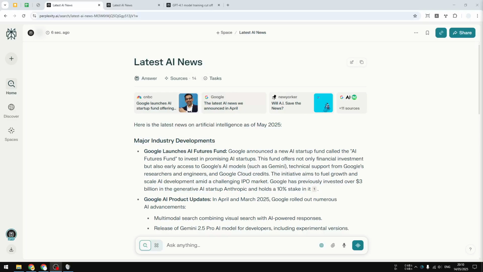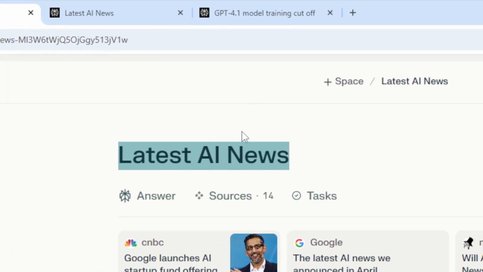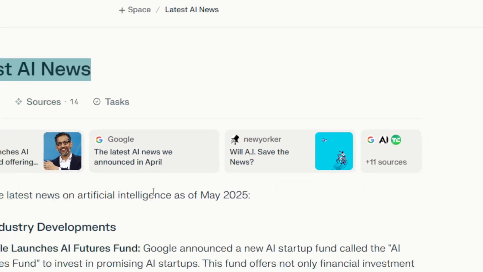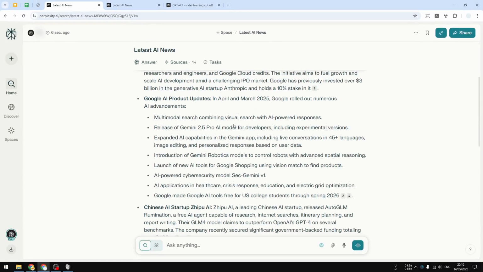So this is the answer that Perplexity gave me when I asked something about the latest AI news. And as you can see, it is able to read some pages from the internet, and then it is summarizing everything into this one short answer.